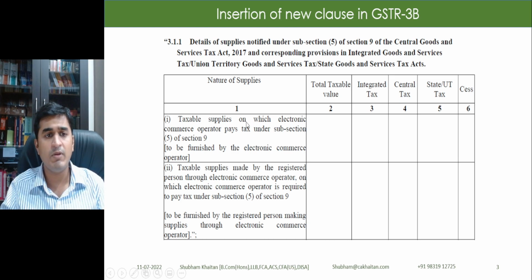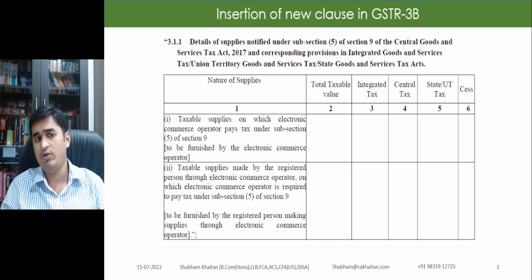This first part will be filled up by the e-commerce operator, which may be the e-commerce platform, may be Uber, Zomato. All these people would be filling up these details. They will not be filling up details in normal outward taxable supplies anymore.